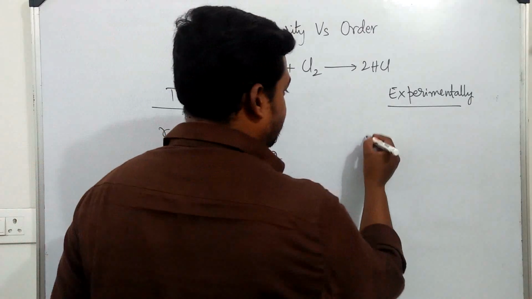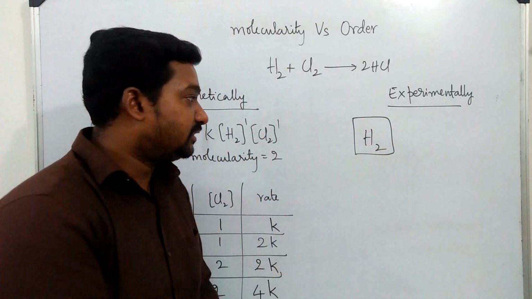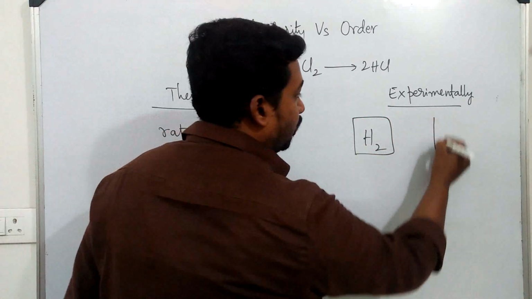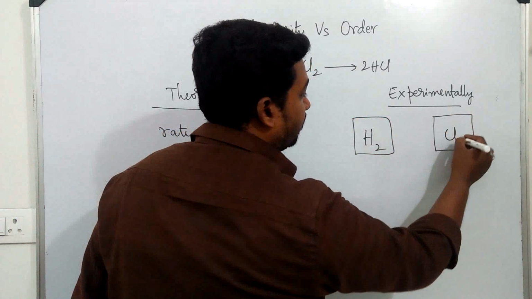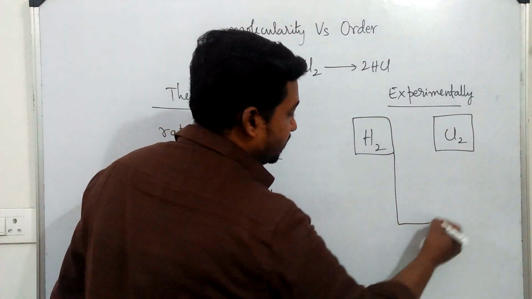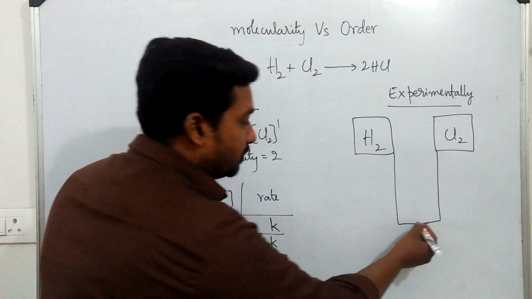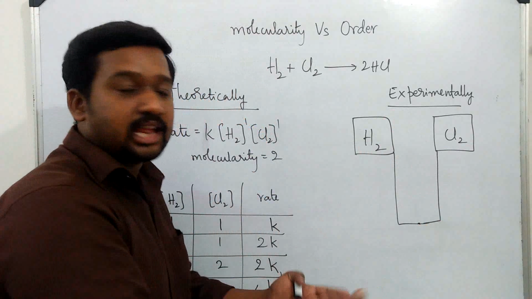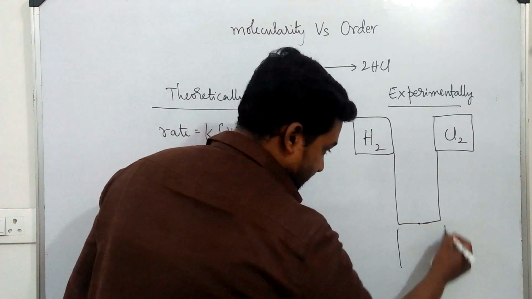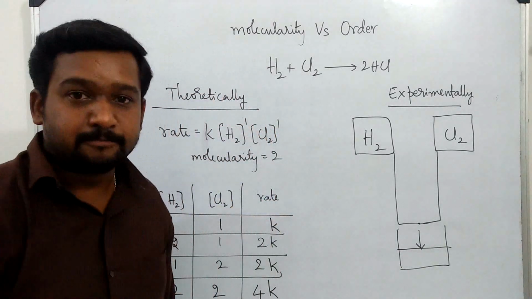Let's consider H2 in a container or a cylinder. Since it is a gas, let me say cylinder of H2, and chlorine is also a gas. Let's have another cylinder, Cl2, and let us have an arrangement where H2 and Cl2, both the gases are diffused to a common point, and may the reaction happen between H2 and Cl2 at this point. And let us say that HCl formed is collected here in the container.